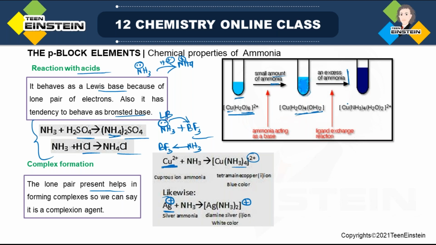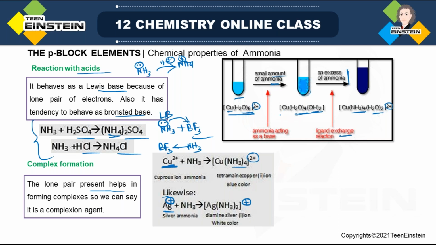Next we add excess ammonia. Now what will happen? Water molecules will be replaced by ammonia molecules. So this is a ligand exchange reaction. Now we have 4 ammonia molecules, 2 water molecules, and the overall charge of 2+ present outside.